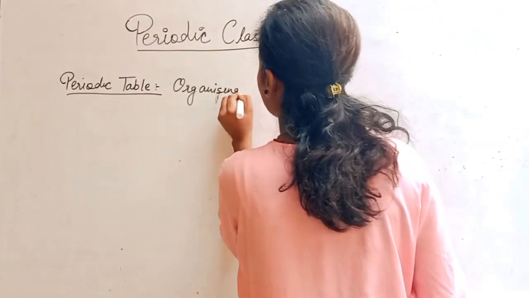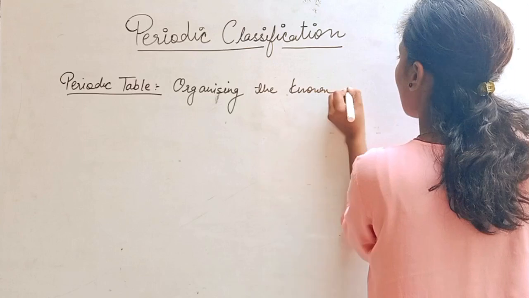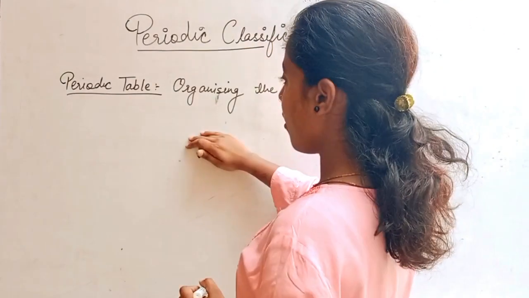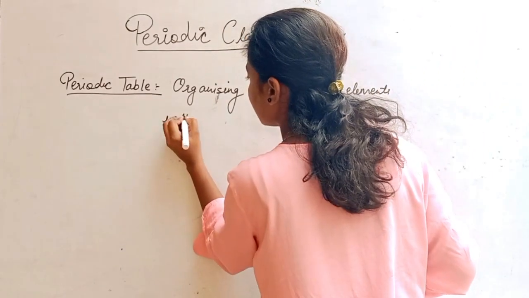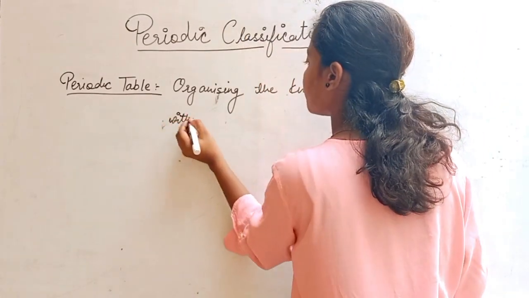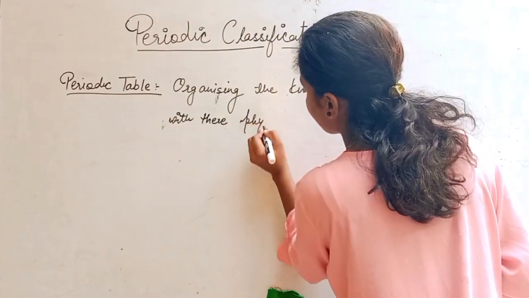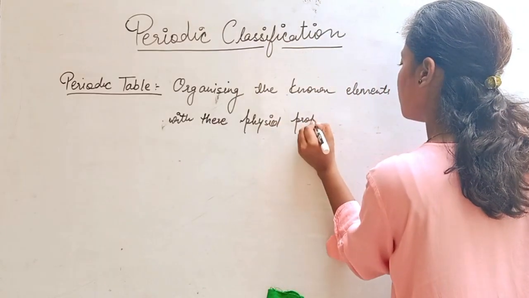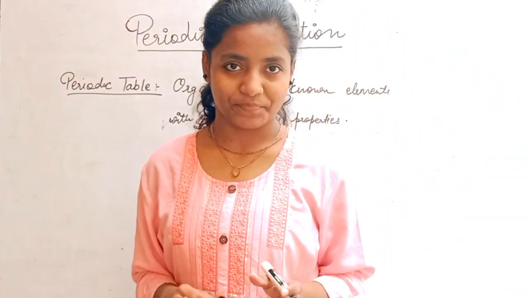So for organizing the known elements, for organizing well-known elements with their appropriate physical properties in groups and columns. Okay?